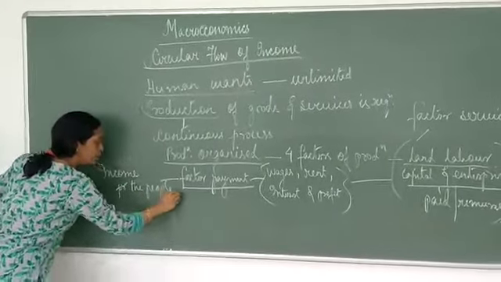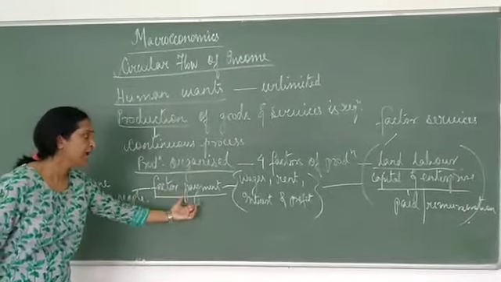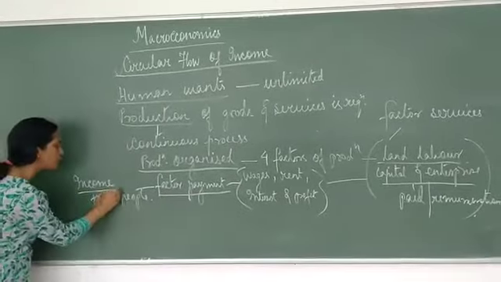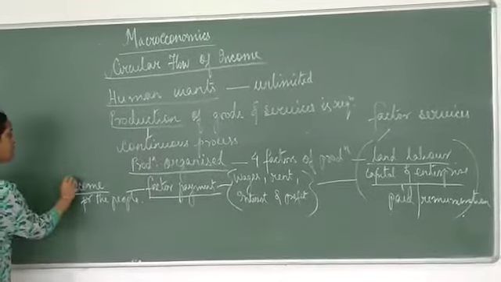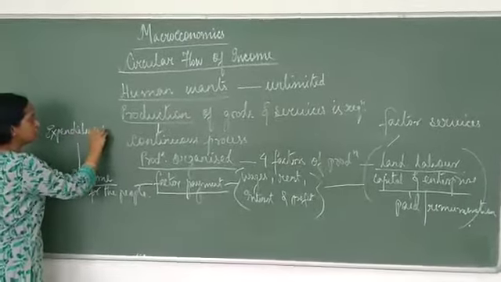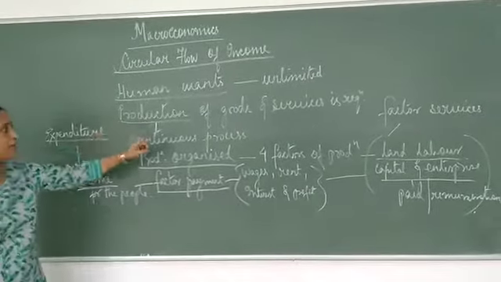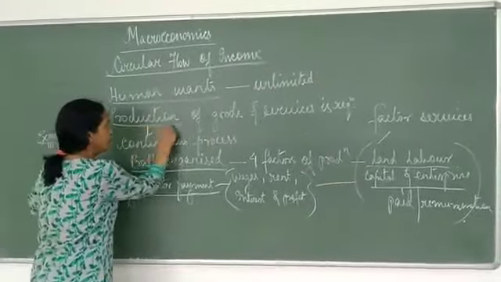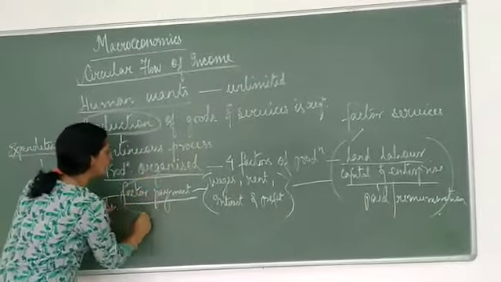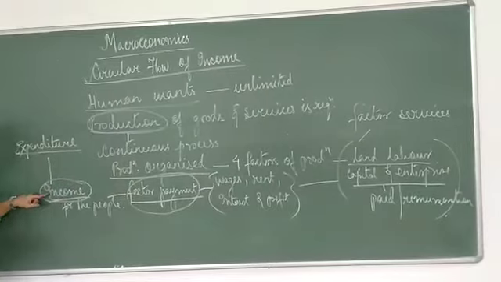Yes or no? When there is production in the economy, it results in factor payment, and the factor payment is income for a group of people. Now what do we do with our income? We spend income, we take up expenditure to fulfill our unlimited human wants. Okay? So notice here, because of production, what is happening? Production is resulting in factor payment. Factor payment means income.